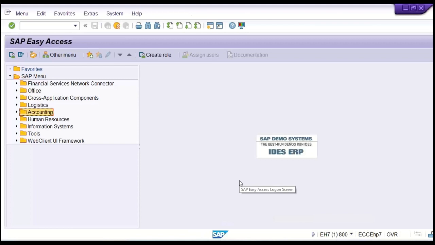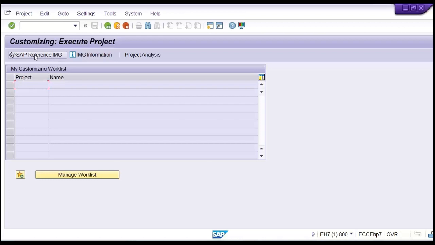How to create this, guys? So first of all, if you have to go through path, then first of all, you enter SPRO. This is a command, a transaction code you have to enter. For configurations, the consultant, first of all, has to enter it. If you have to do the configurations, and that too through path, so you enter this SPRO command here, and then click on reference IMG.